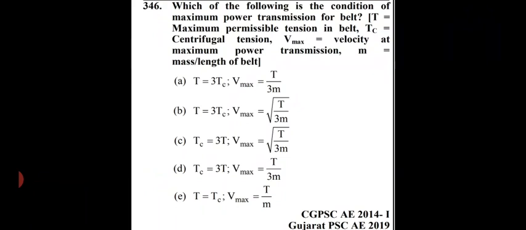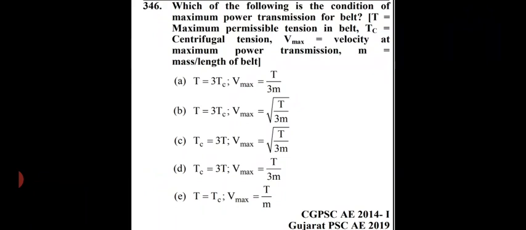Our next question is: which of the following is the condition of maximum power transmission for belt, where T equals maximum permissible tension in belt, Tc equals centrifugal tension, Vmax equals velocity at maximum power transmission, m equals mass per length of the belt. It is asking about the relation for maximum power transmission for the belt.